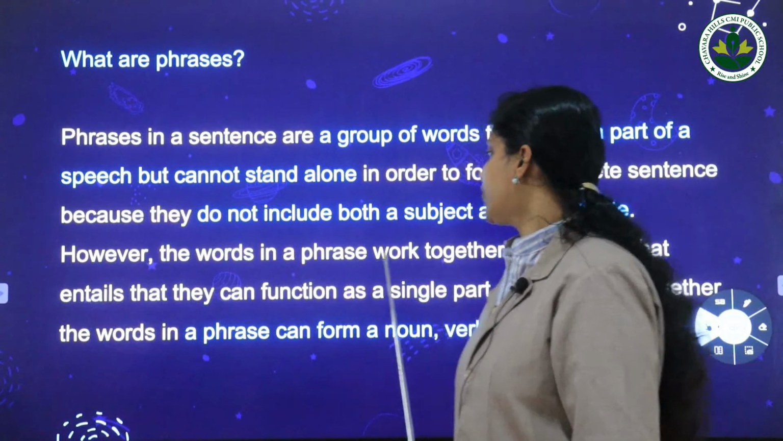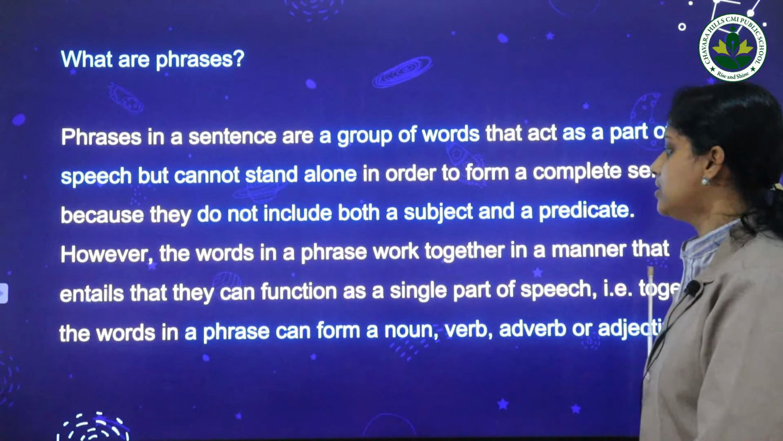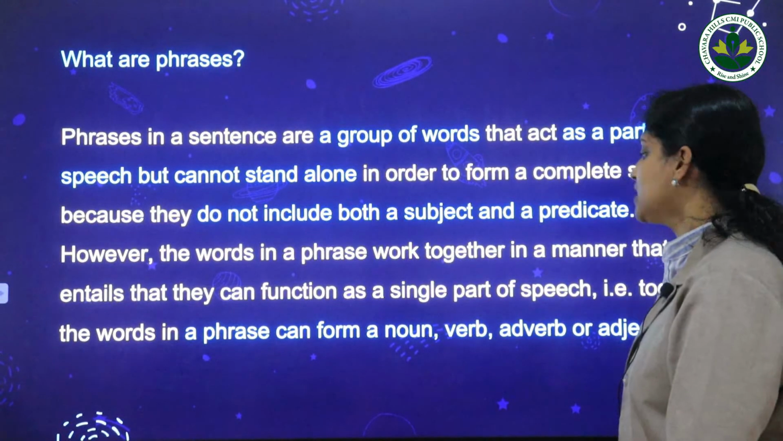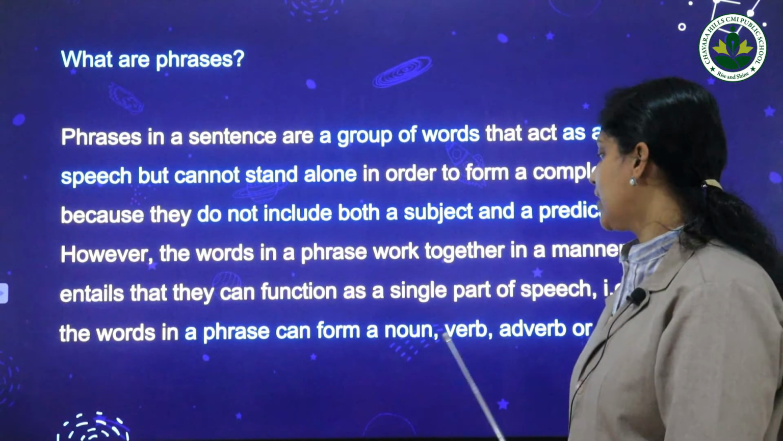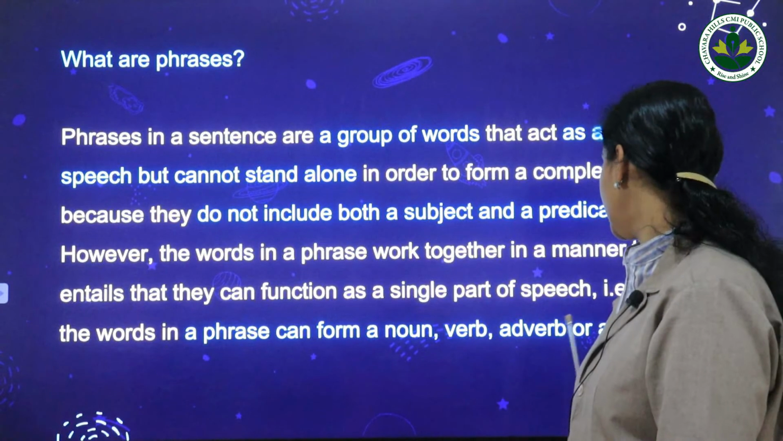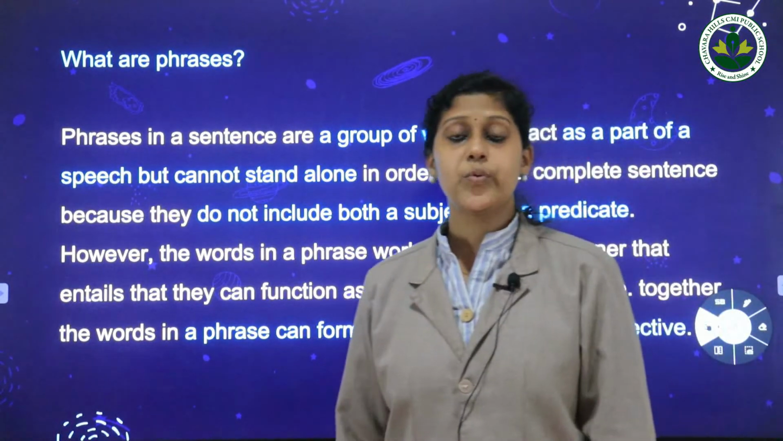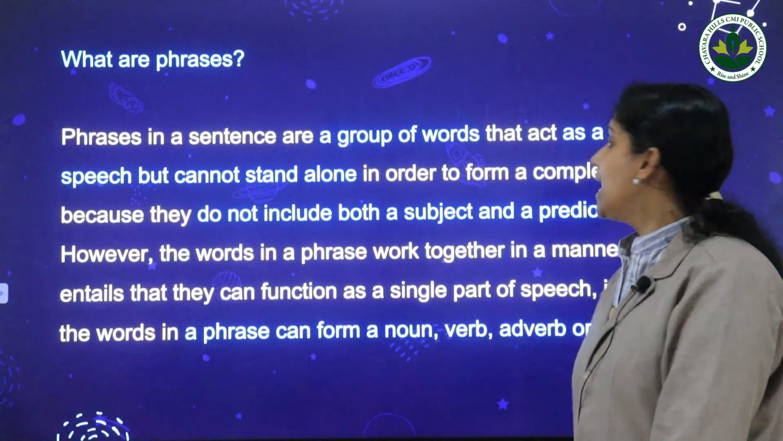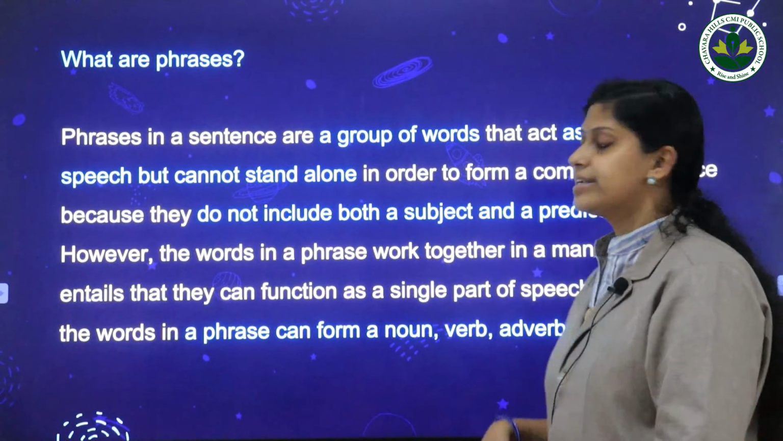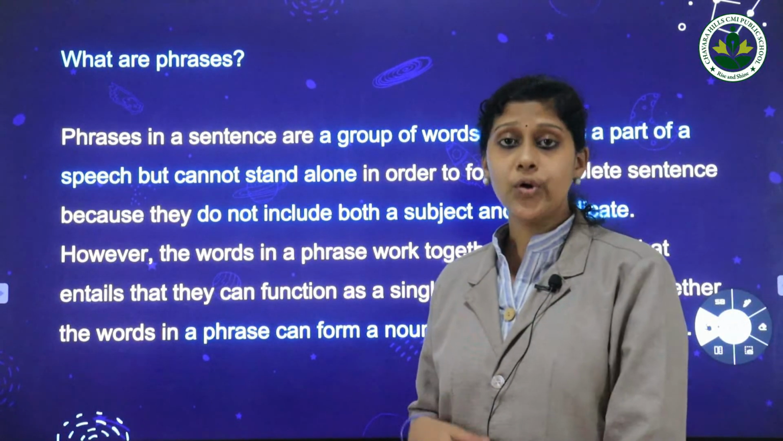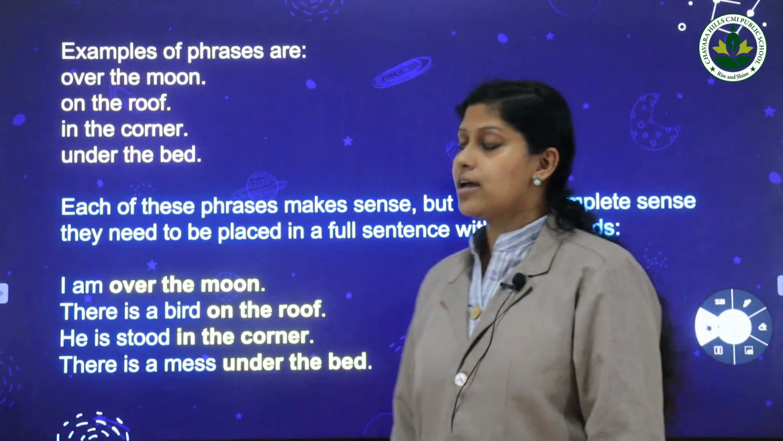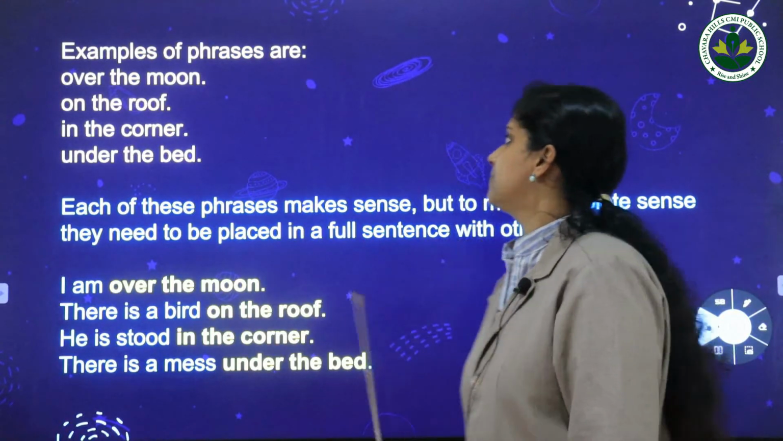However, the words in a phrase work together so that they can function as a single part of speech. That is, together the words in a phrase can form a noun, verb, adverb or adjective. So phrases in a sentence are a group of words that act as a part of speech but cannot stand alone, and they do not have a subject and a predicate. Now let's check some examples of phrases.